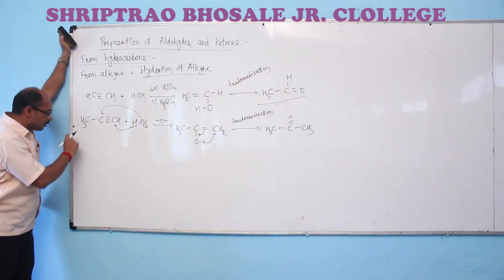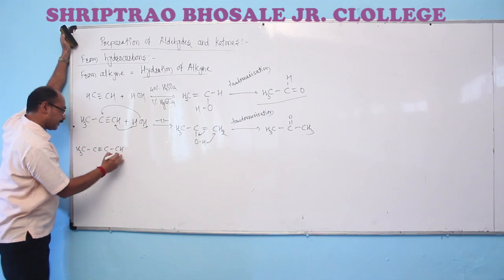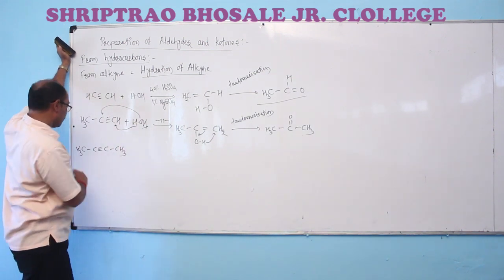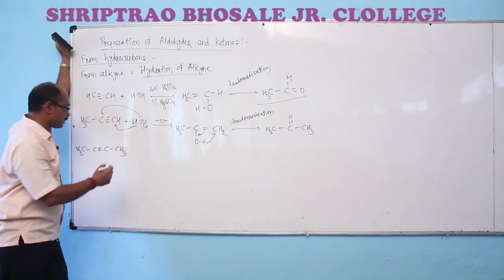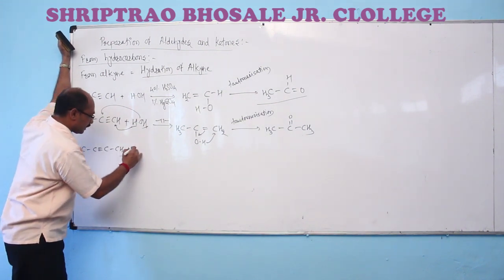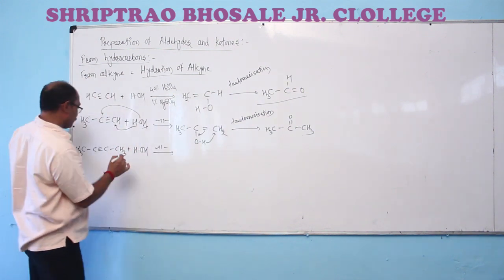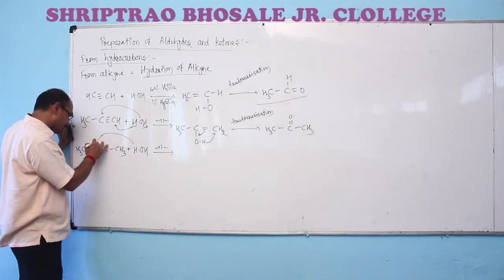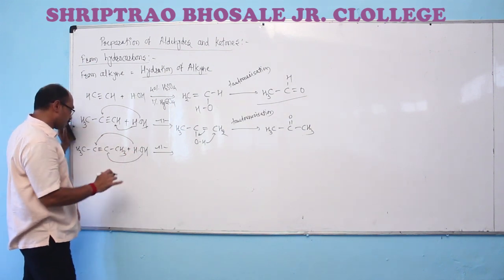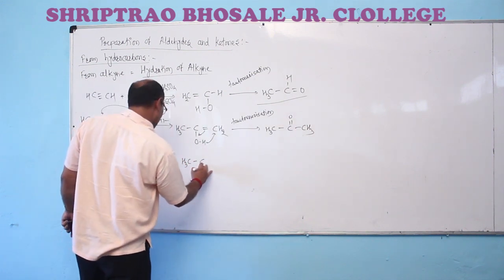Also, in any other way, for example, suppose I am taking here 2-butyne, or we can say the butyne. When it is hydrated, it has the formation of hydrogen. When we have the symmetrical alkyne here, hydrogen goes towards here, hydroxyl group goes towards here to have the formation of the corresponding enol.